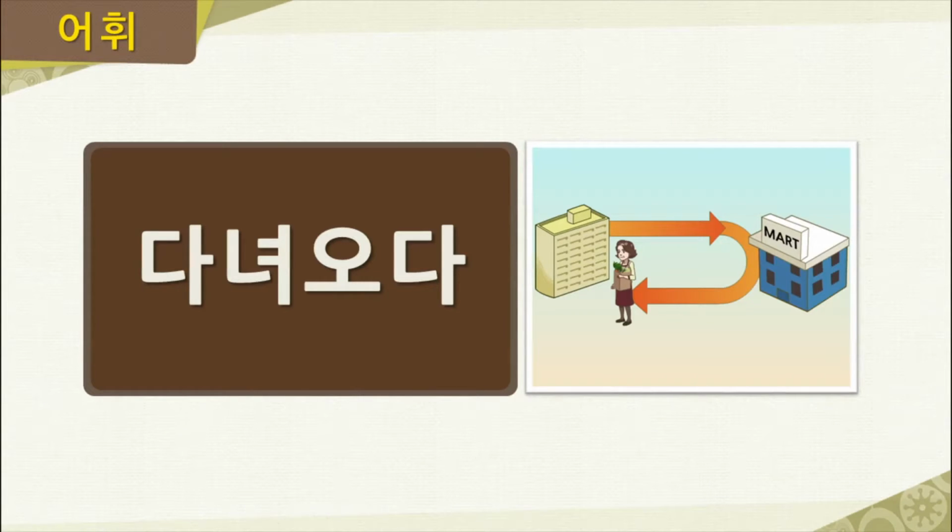Our first word here is 다녀오다. Please read along and repeat after me. 다녀오다. Now in this picture here, Mrs. Kim went to the mart. And as you can see, after she went to the mart, she returned home. So we can say 김유미 씨가 마트에 다녀왔어요. Meaning she went to and came back from the mart. Now let's go ahead and say the word together one more time. 다녀오다.